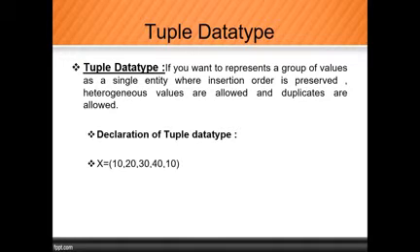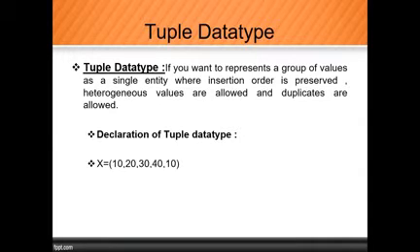Similarly, if you want to add heterogeneous elements, heterogeneous means other data types, for example a string, a factorial number, a complex number, then we can easily add them in list as well as in tuple. Similarly, if you want to allow duplicate values, we can allow them in both list and tuple.